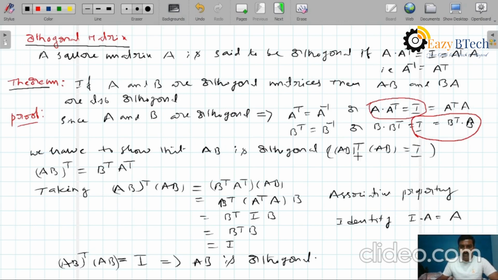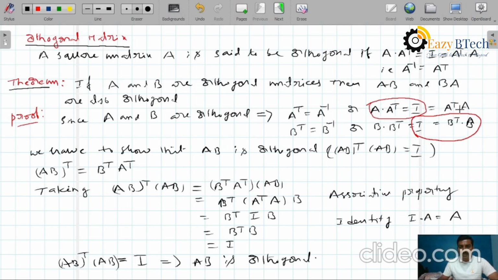That's why I am taking this LHS. LHS means take (AB)ᵀ into AB equals, (AB)ᵀ can be written as Bᵀ into Aᵀ into AB. Here we can change the bracket, because the associative property holds in matrix multiplication. Therefore, Bᵀ into (Aᵀ into A) into B. But Aᵀ into A equals I, because already we have this property.